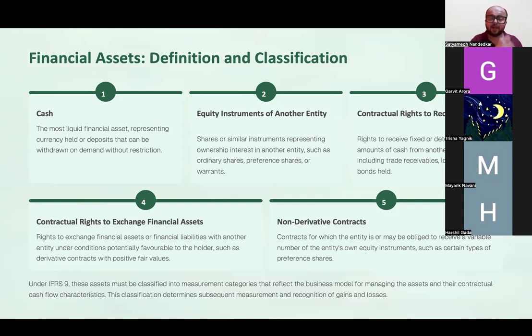And non-derivative contracts for which the entity is or may be obliged to receive a variable number of entities' own equity instruments, such as certain types of preference shares. We'll go into clause 5 a little later today. But most commonly what you will find is cash, equity instrument of another entity, and contractual right to receive cash. There are a couple of questions in the exam. There is one question in the exam kit where this non-derivative contract clause kicks in. We'll go to that question in some time.